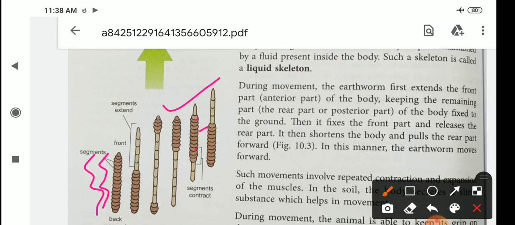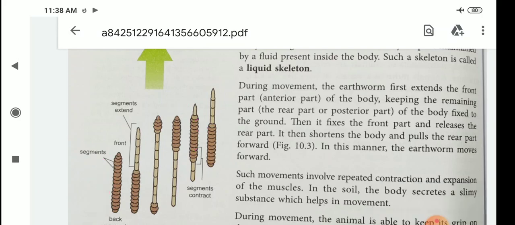Okay, the posterior part of the body is fixed to the ground. Then it fixes the front part and releases the rear part. It shortens the body and pulls the rear part forward. In this manner the earthworm moves forward.